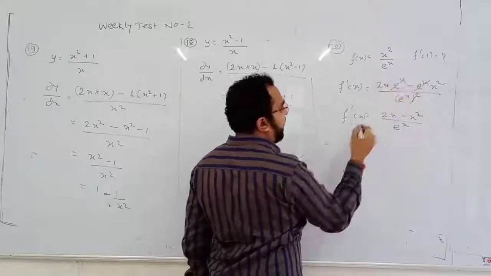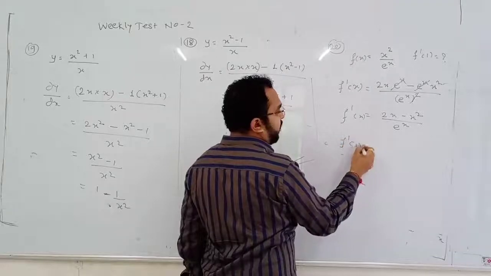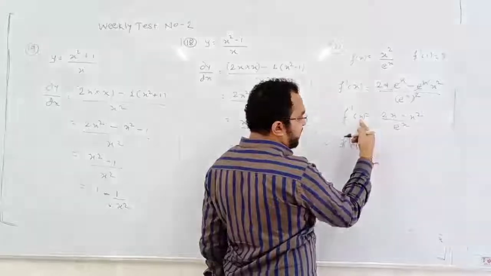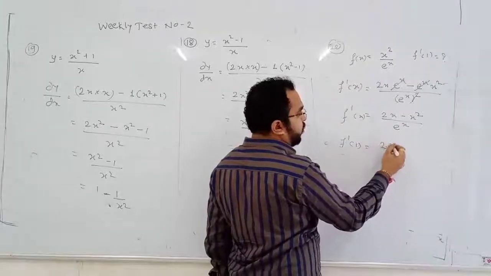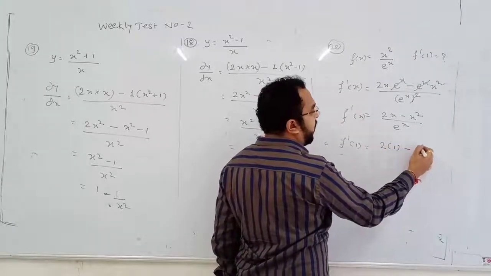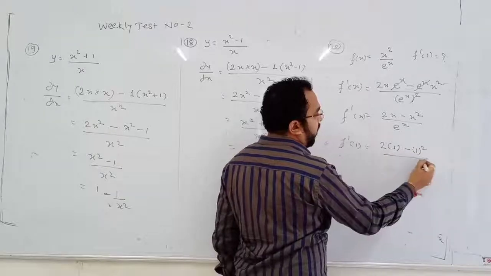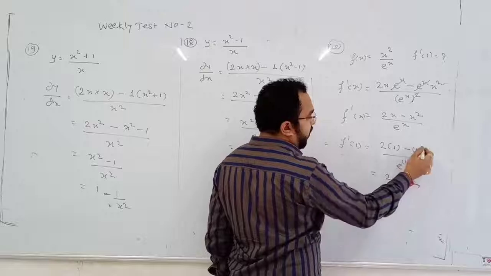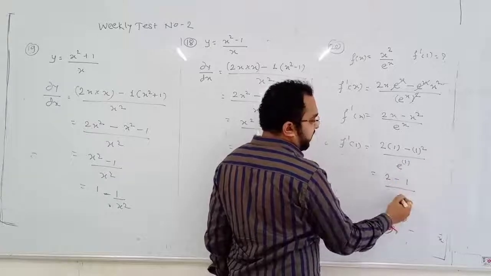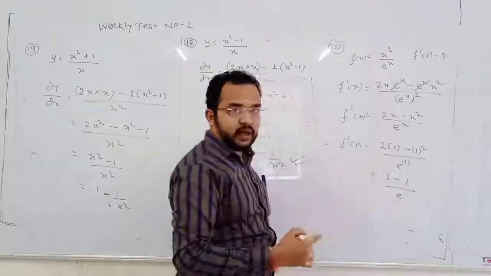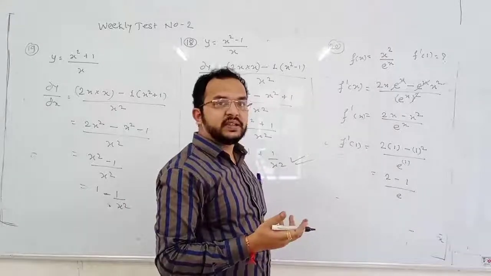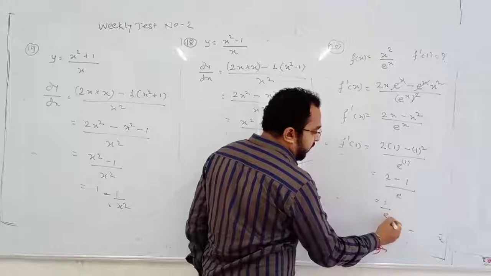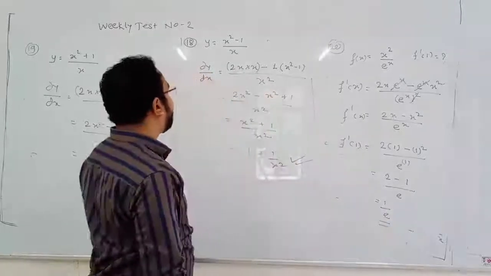What is asked? f dash of 1. So f dash of 1 means wherever there is x, substitute 1, because the x value is 1. So 2 into 1 minus 1 square upon e to the power 1. So 2 into 1 is 2, 1 square is 1, e to the power 1: any number to the power 1 is the number itself. So 2 minus 1 is 1 upon e. So the answer will be 1 upon e.